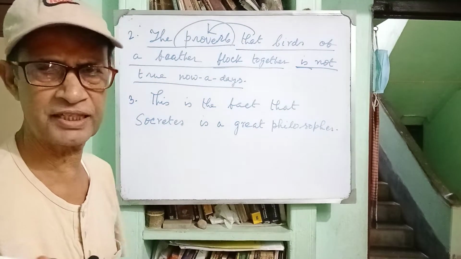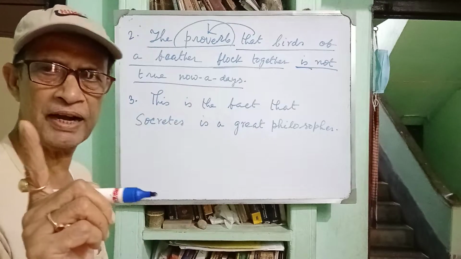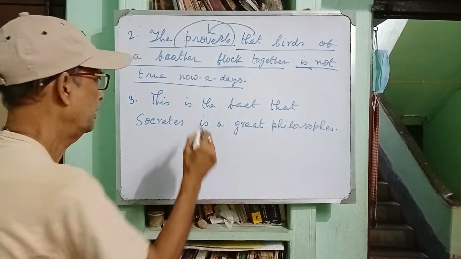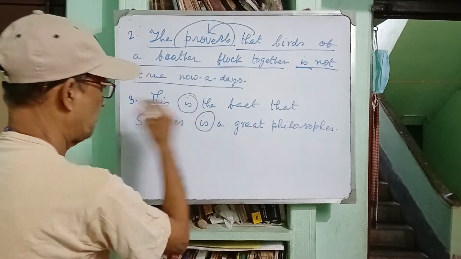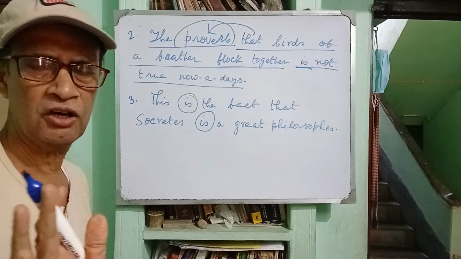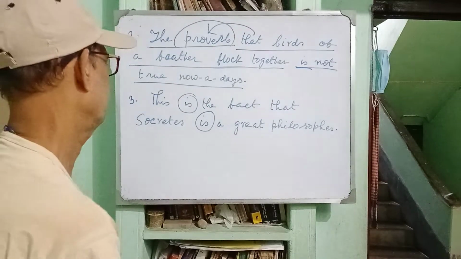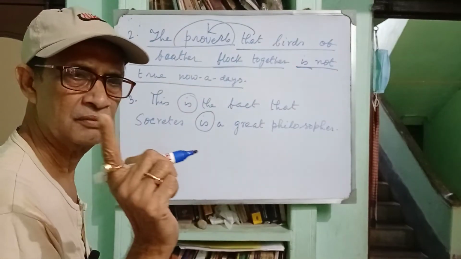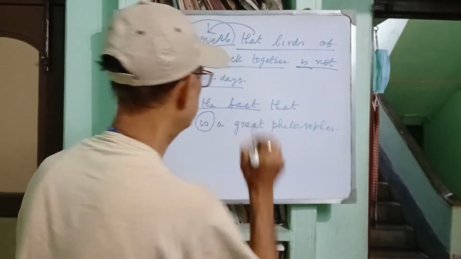Now let us analyze the sentence. There are two finite verbs, you see, is and is. There are two finite verbs here. Here is not auxiliary verb. They are finite verbs or principal verbs. So number one, please write down. This is the fact, principal clause.